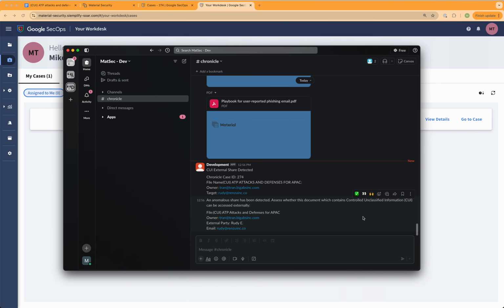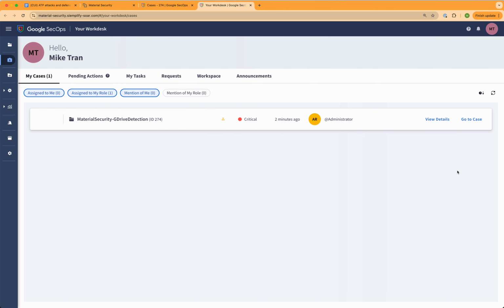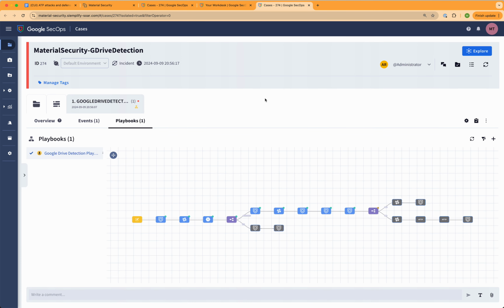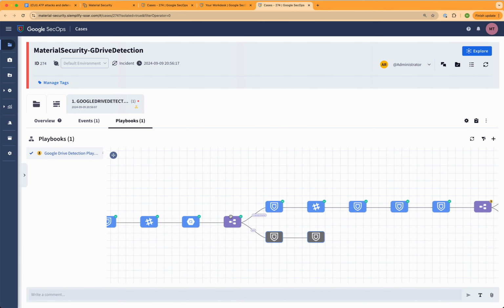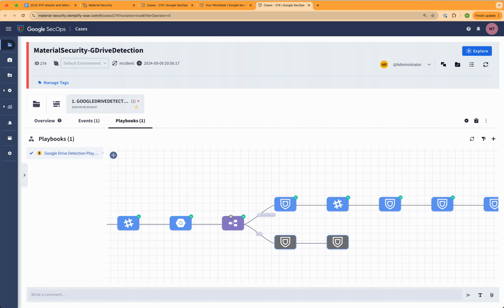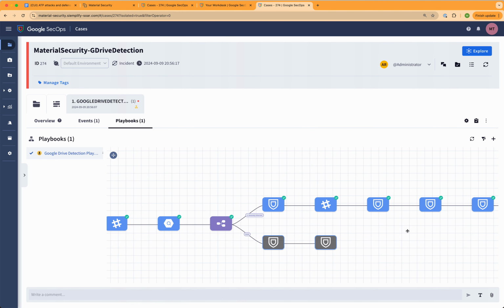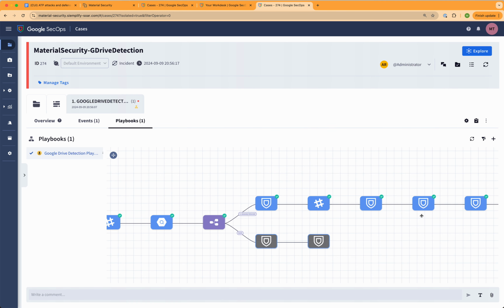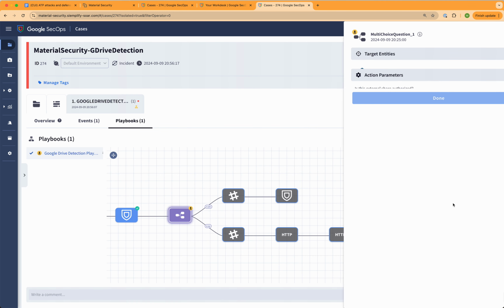Here, we send a notification to an analyst, facility security officer, or other appropriate party for review. And going into the Chronicle workflow console, we can see a pending task awaiting human approval. If we go into the case and we view the playbook, we can see all of the steps which have been completed up until this point, including an analysis of the external share itself, the document getting flagged as an anomaly, an incident being generated, and in turn, the pending review itself.